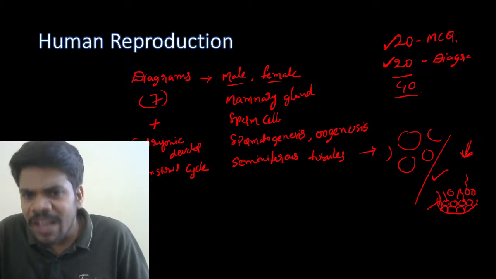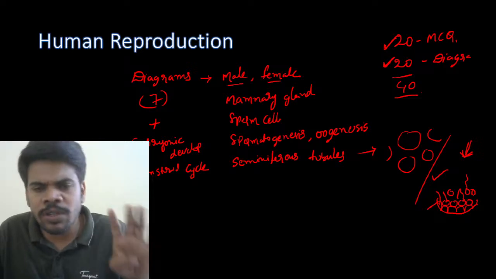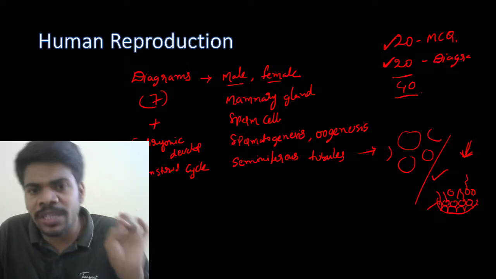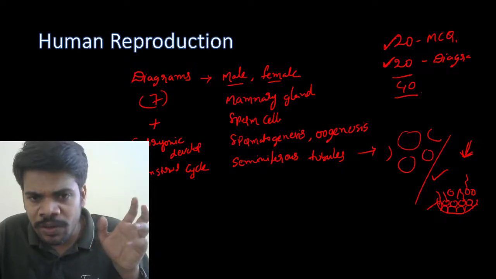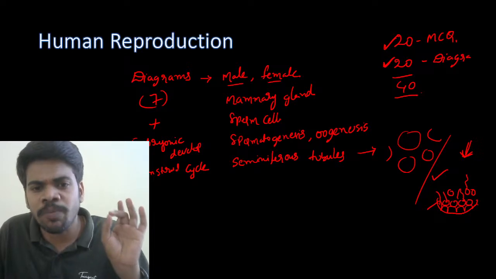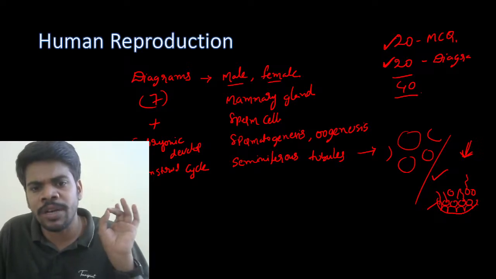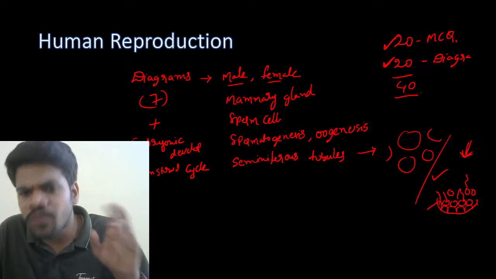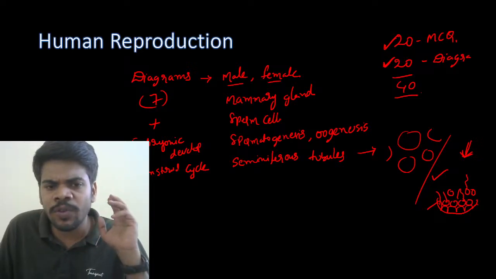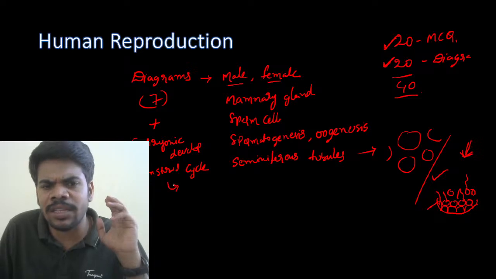So what they will ask in theory: spermatogenesis, oogenesis, spermiation, spermiogenesis, definitions, placenta, hormonal function, Sertoli cell function, Leydig cell function, corpus luteum secreted hormones, or any 2 phases they will ask: follicular phase, proliferative phase. Like that, if you read the menstrual cycle for a 5 mark question, you can easily answer that.